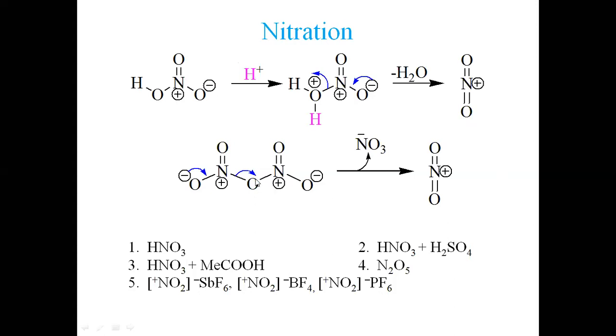This is N2O5, a gas, reddish brown in color, which generates nitronium ion upon heating. So N2O5 is also not a good method. It is the handling of nitrogen pentoxide. If it leaks, it is a poisonous gas as well. So that's why N2O5 is no good method either, but it can generate nitronium ion in a neutral medium.